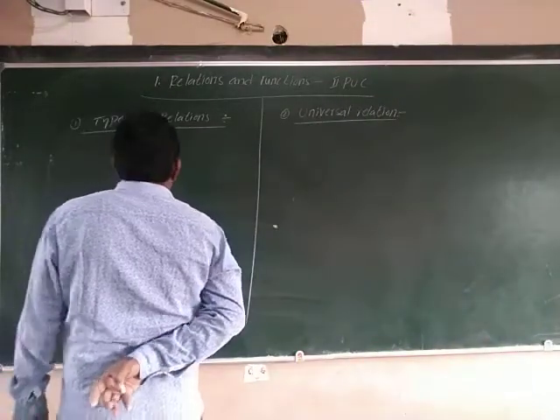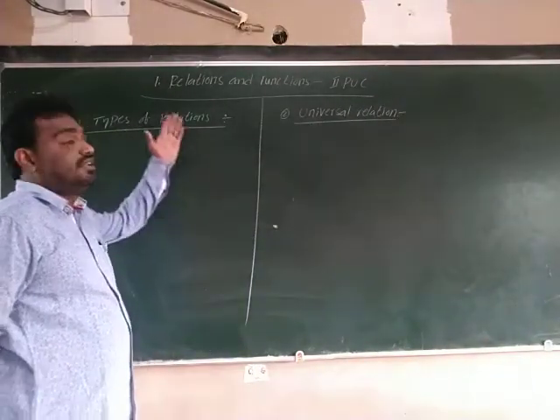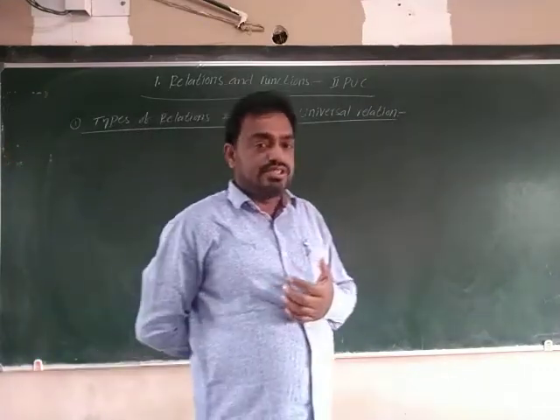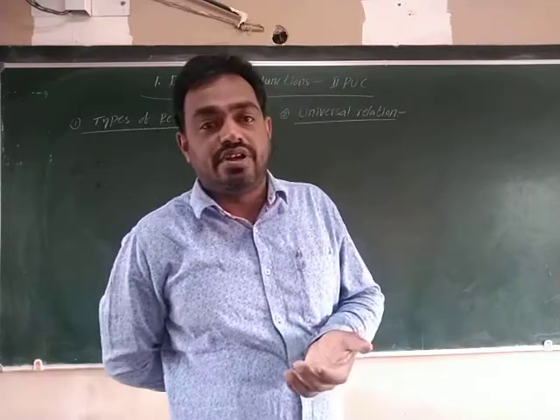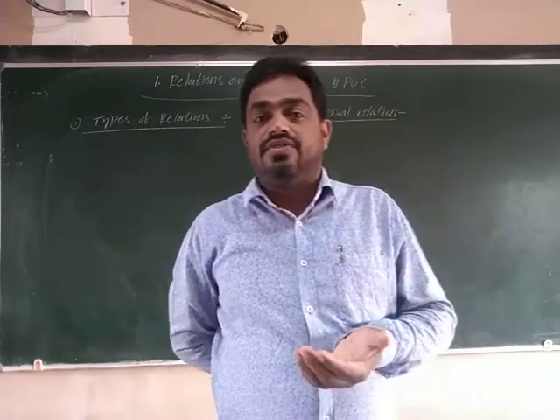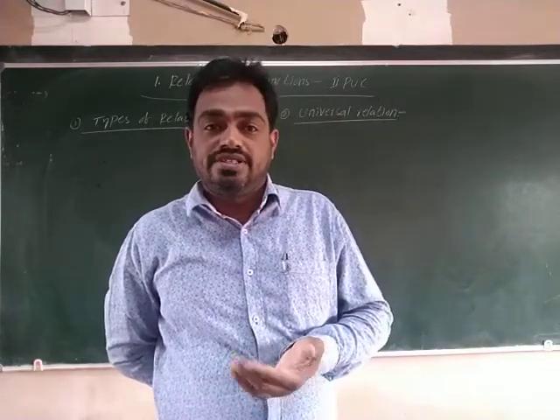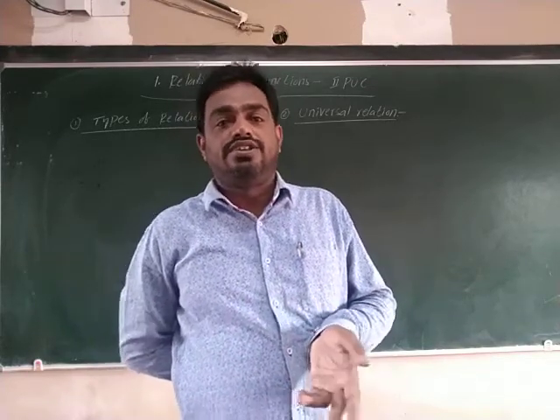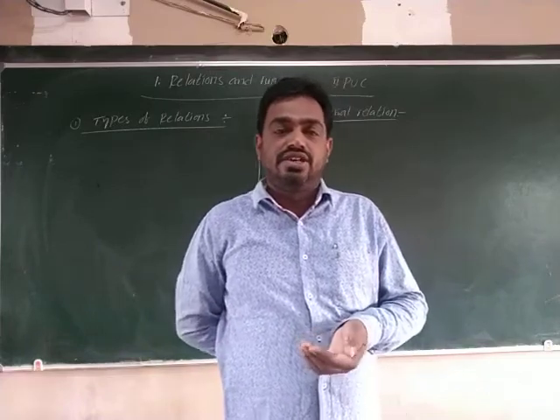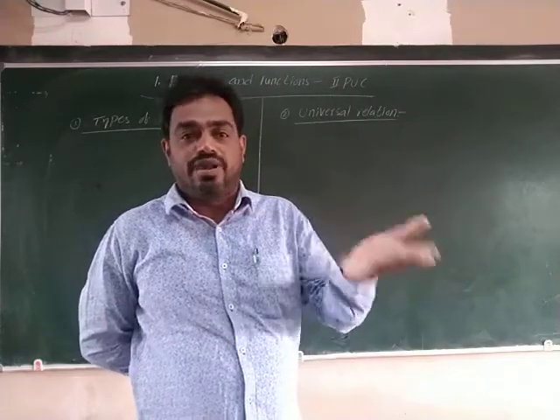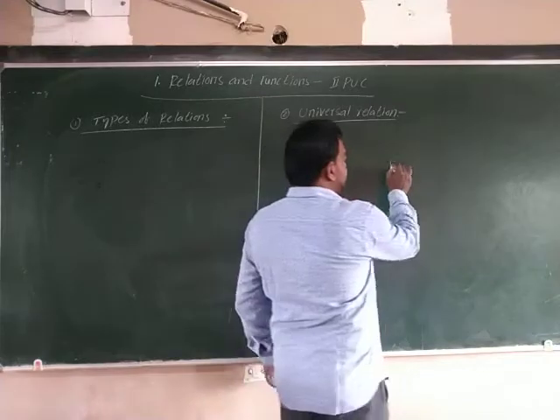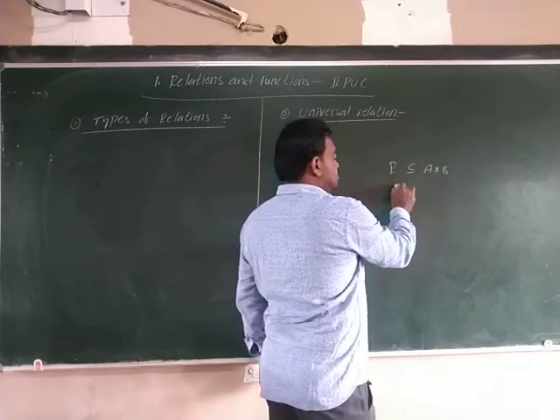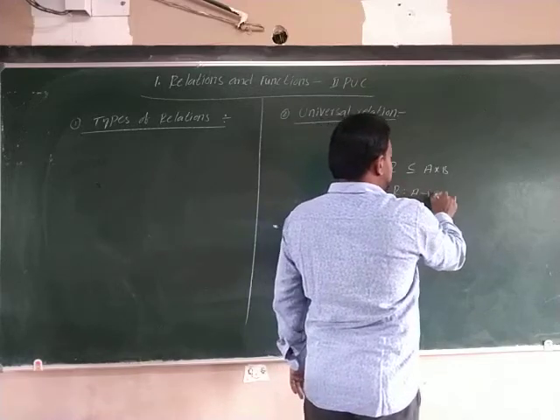In the last video, we recalled the definition of a relation. So, what is that? A subset of the Cartesian product of A comma B is called a relation, the subset of A cross B. Otherwise, a subset of the Cartesian product of A comma B is called a relation from where to where? A to B. So if R is a subset of A cross B, then R is a relation from A to B.